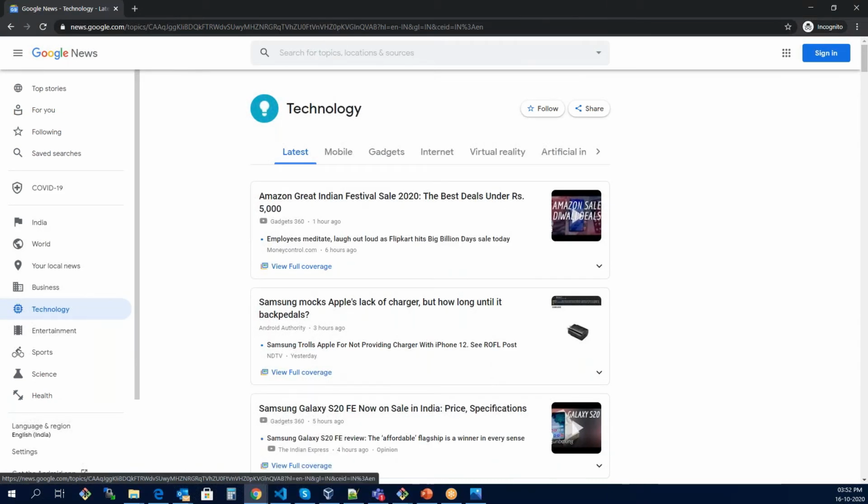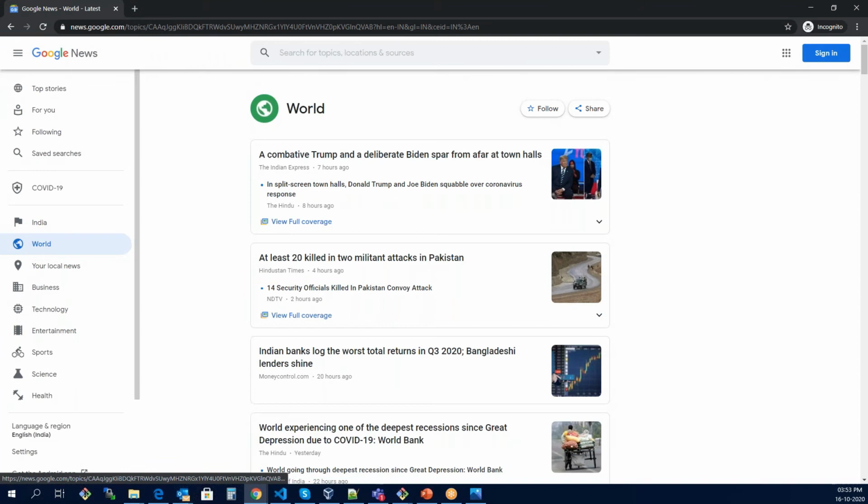Now the question can be: what if we are seeing the technology data right now, and something has been changed in the world? For that we have other techniques to keep a watch. We have WebSocket connections and other APIs that will let us know if something has been changed in the world, and we already have the world data in our store, so we need to update that. For that we have effects.